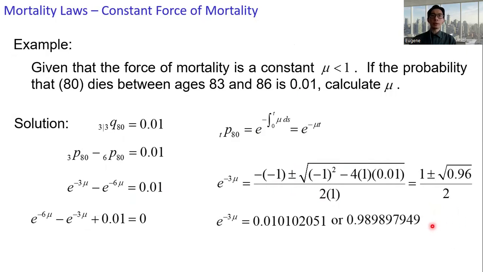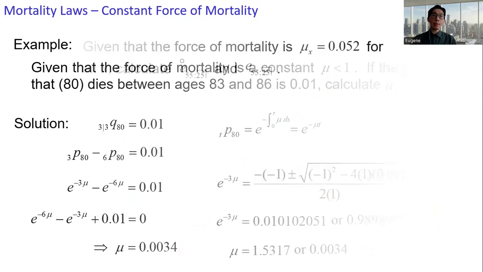And then we can further determine the value for mu. Mu equals 1.5317 or 0.0034. And we are given that the force of mortality is less than 1. So the answer for this is 0.0034.